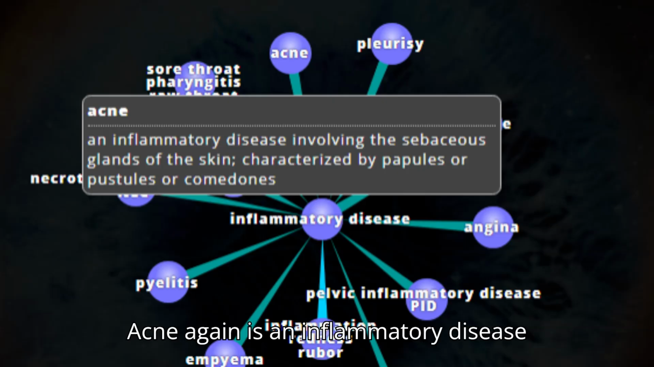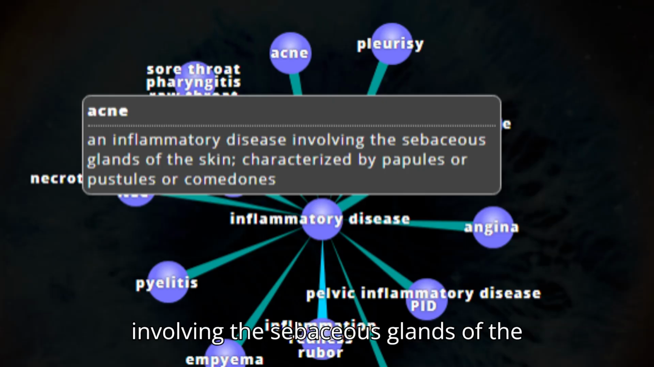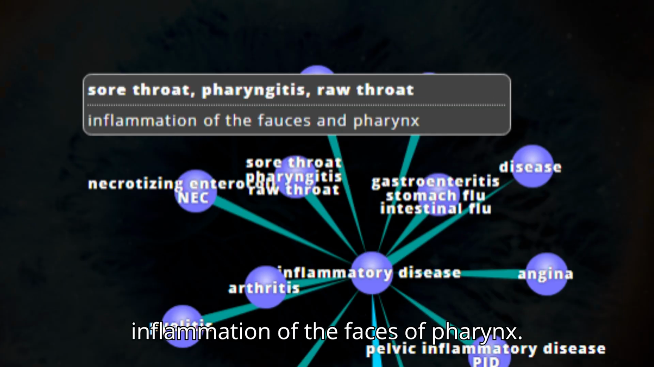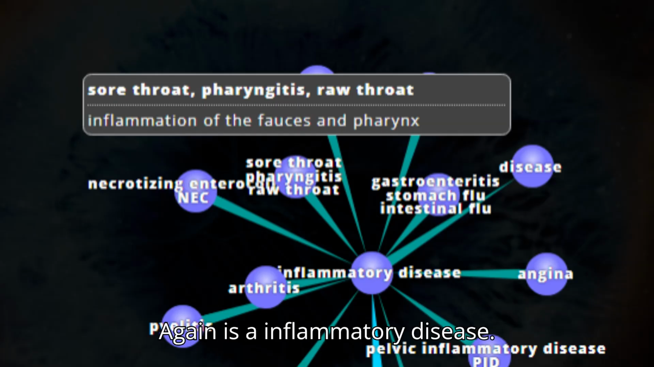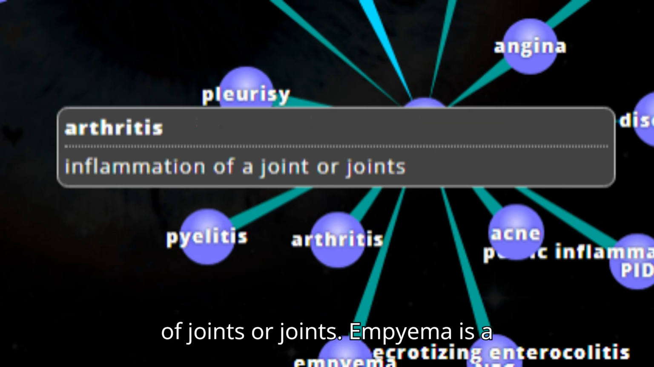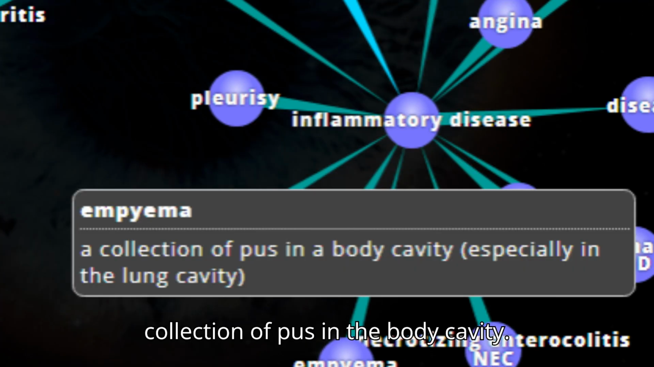Acne, again, is an inflammatory disease involving the sebaceous glands of the skin, characterized by papules or pustules or comedones. Sore throat, pharyngitis, or raw throat is the inflammation of the fauces and pharynx, again, an inflammatory disease. Arthritis is another inflammatory disease of joints. Empyema is a collection of pus in a body cavity.